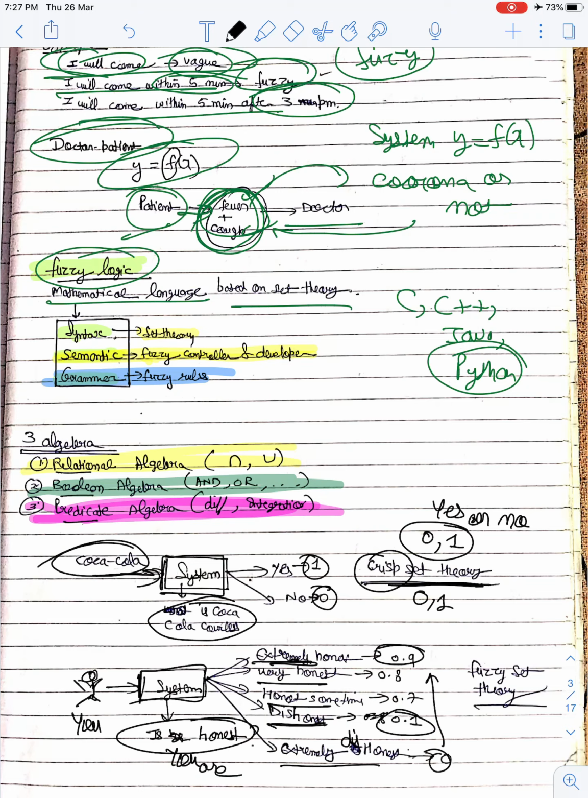So this is my fuzzy set theory. Fine. This is my fuzzy set theory, and this is my crisp set theory. In crisp set, I have 0 or 1, means either yes or no. In fuzzy set theory, I have so many values between 0 and 1.